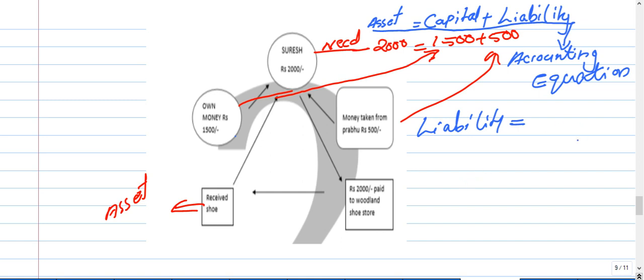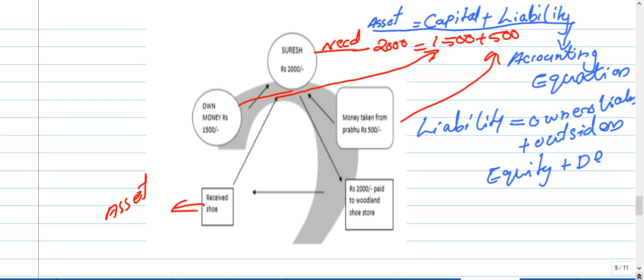that is also a liability. So liability we can take at two levels: owner's liability and outsiders' liability. Owner's liability we can otherwise call capital, or equity, or net worth. All these words we can use instead of capital. This is the owner's liability, how much amount the owners are contributing to the business. We can call it all those names.